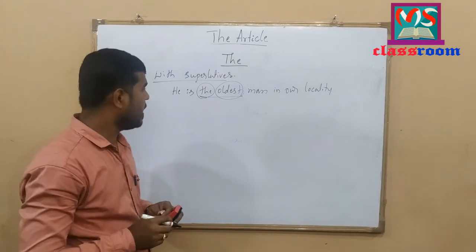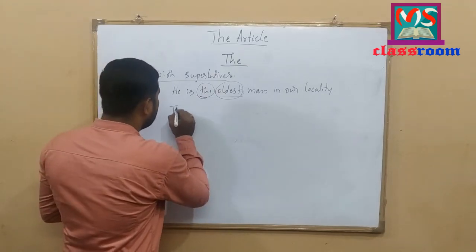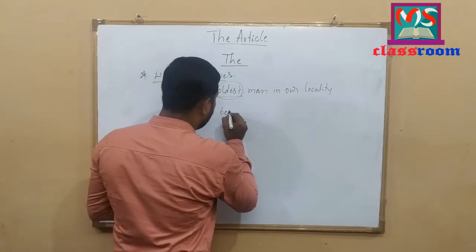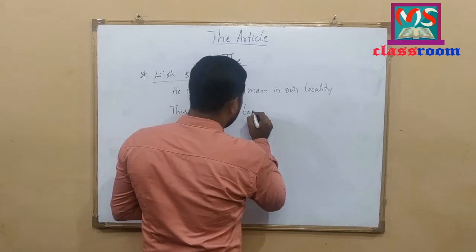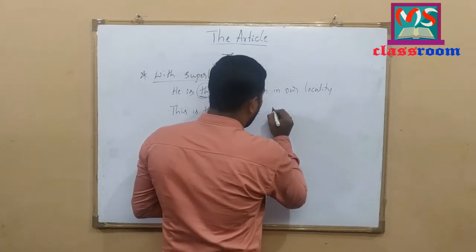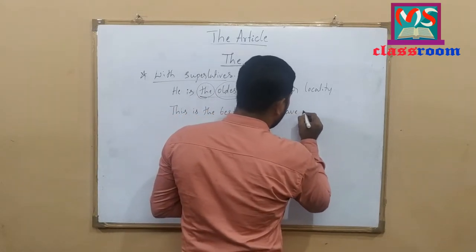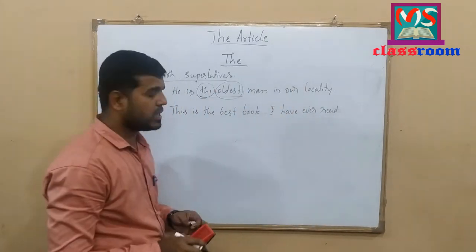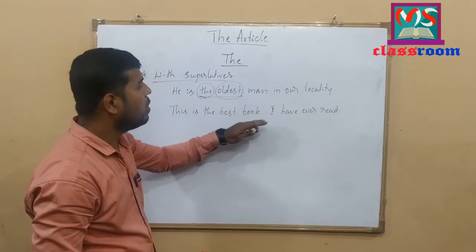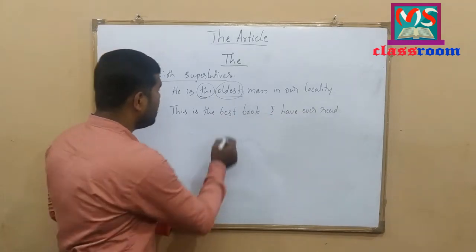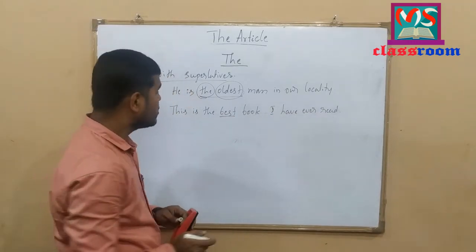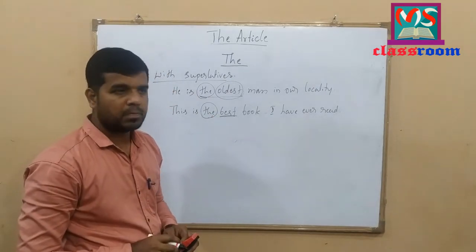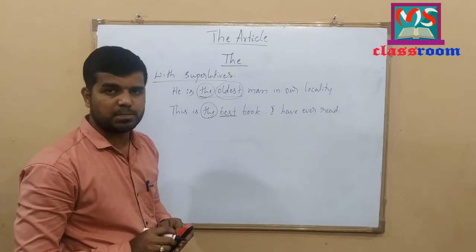Let me write one more example. This is the best book I have ever read. Look at the example here. This is the best book I have ever read. Look at here. Best is superlative. With the superlative, I have used definite article the. I hope you have understood this concept.